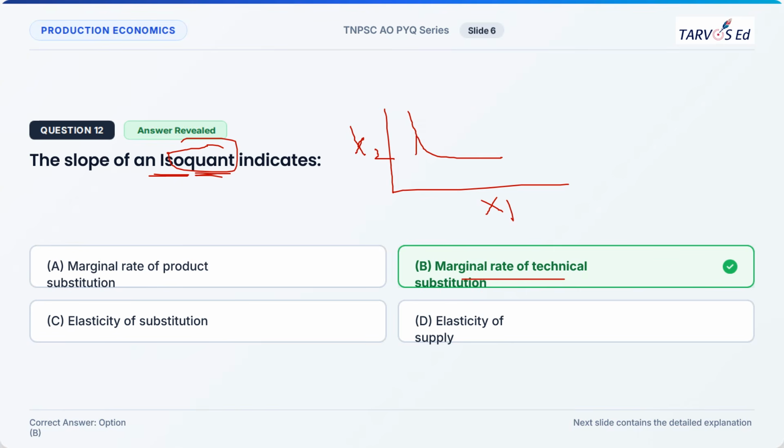The slope of this isoquant is what we call the marginal rate of technical substitution, MRTS. And what is MRTS? It is the slope of the production possibility curve. You can expect this question also. MRTS is the slope of the production possibility curve.